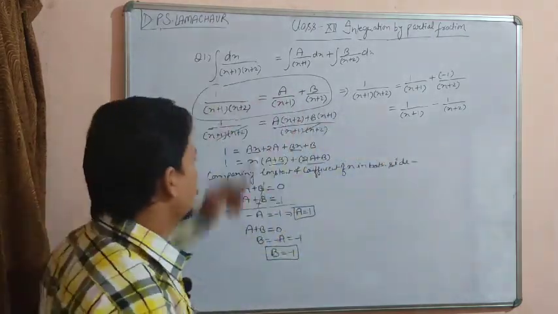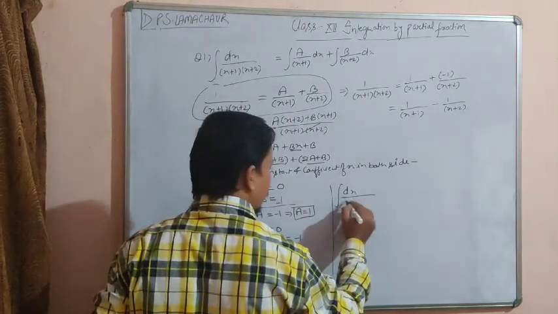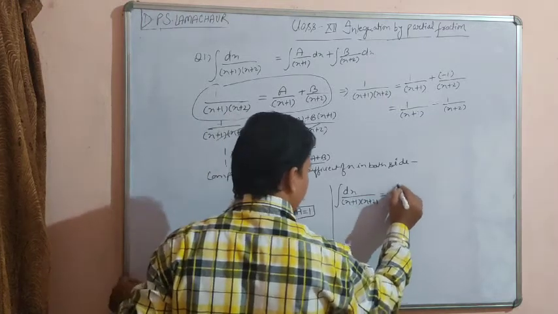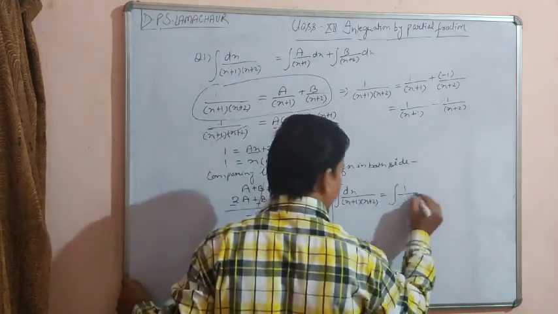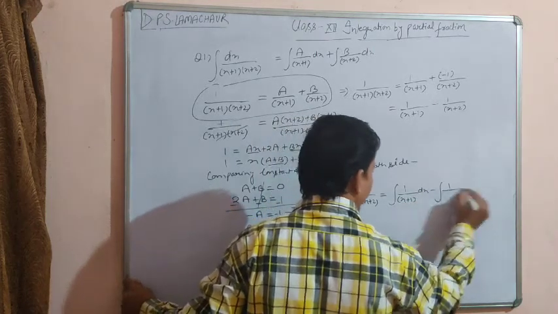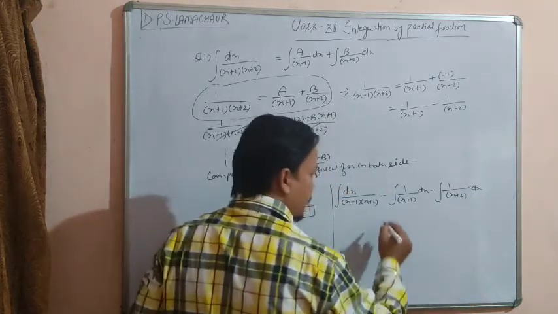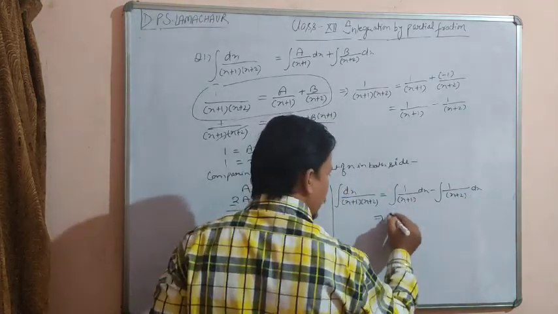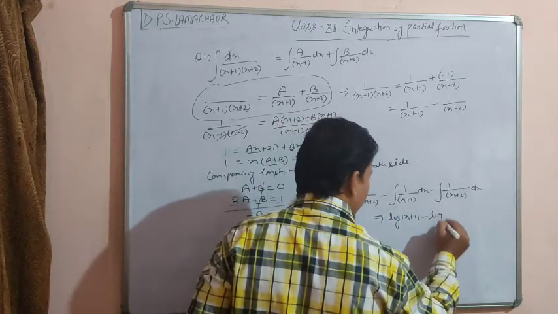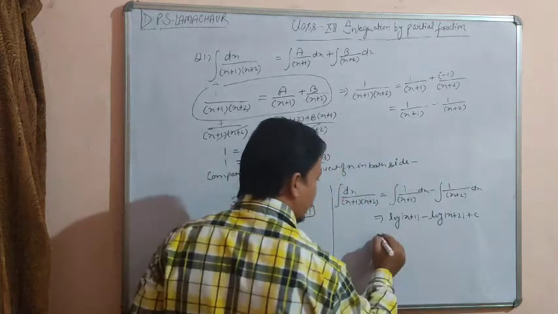So integration of dx upon (x plus 1) into (x plus 2) can be written as integration of 1 upon x plus 1 dx minus integration of 1 upon x plus 2 dx. So this amount will change into log (x plus 1) minus log (x plus 2) plus integration constant c.